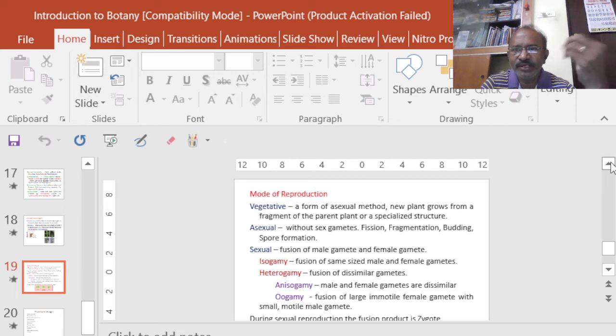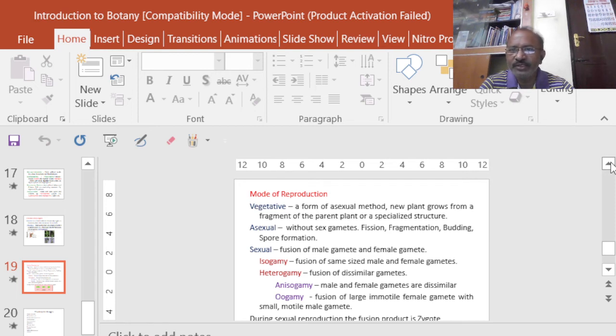There are no male and female gametes, but it is mostly by spores. Spores are the asexual reproductive units. In addition to this, the fission process and the budding process, which happen in yeast cells, are also known, to some extent, as asexual reproduction.